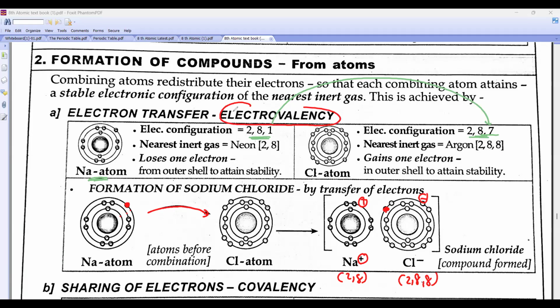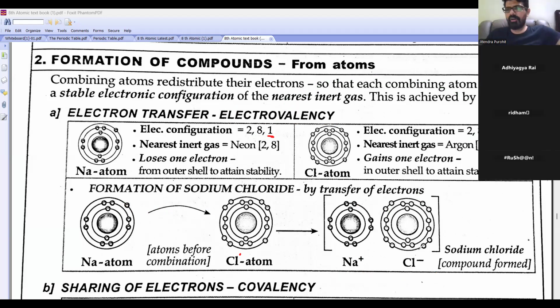So electrovalence is nothing but the number of electrons transferred. Okay? Number of electrons lost or gained in which shell? Outermost shell. So who loses the electron? Sodium will lose. Chlorine is gaining. Clear. And this is known as ionic bond or electrovalent bond.